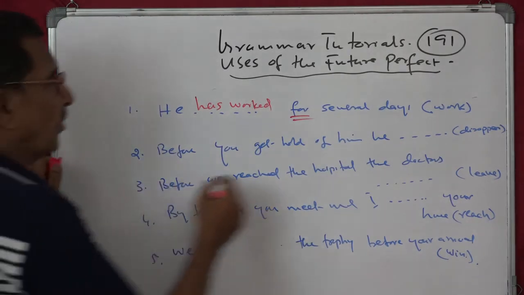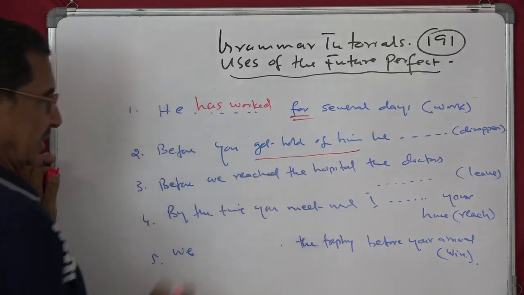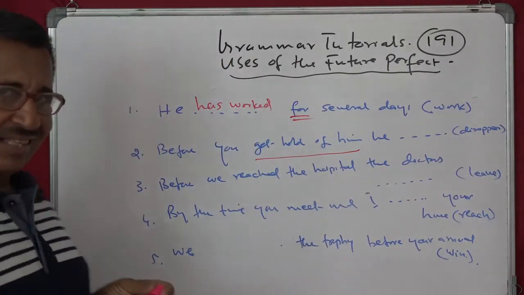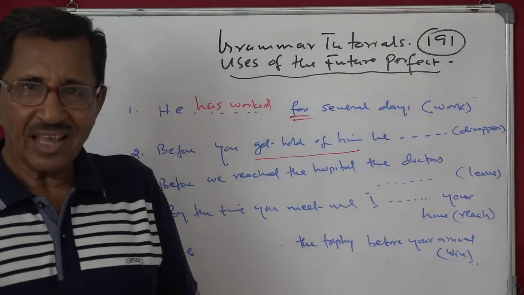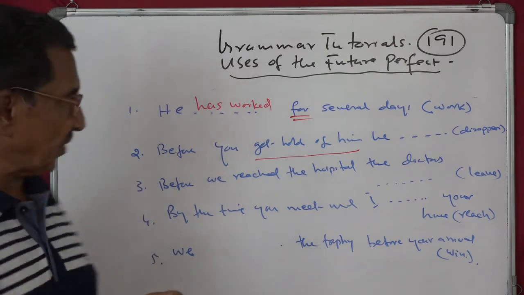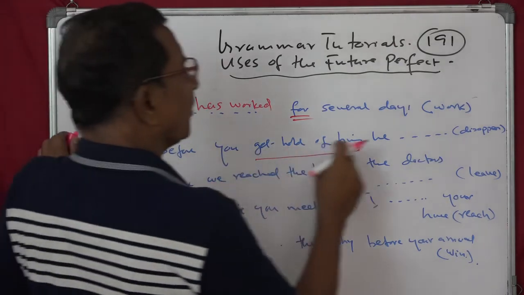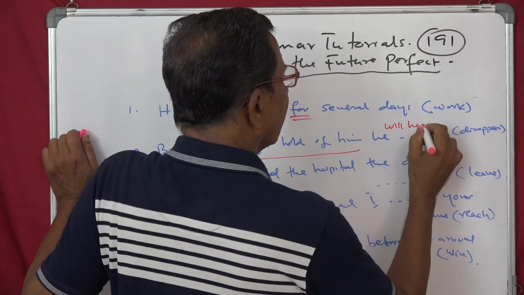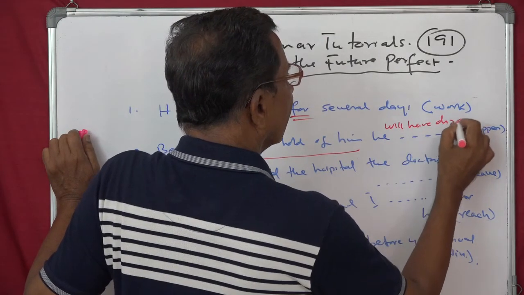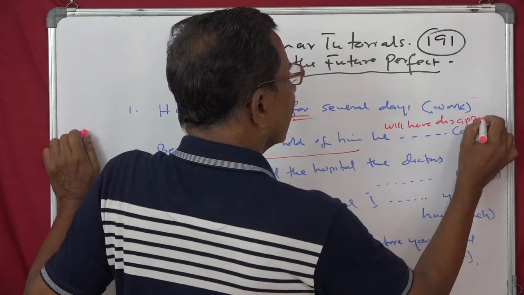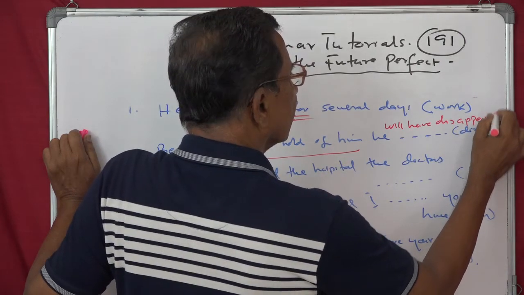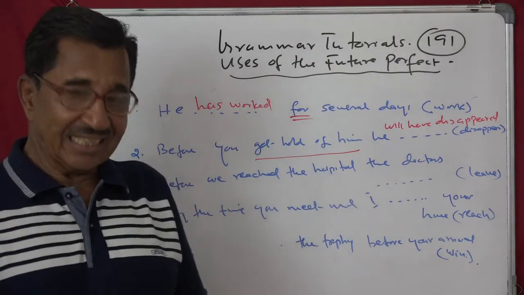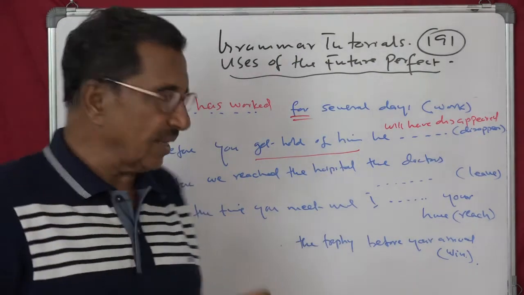Before you get hold of him, present. So naturally, what will this be? That will be future perfect. So before you get hold of him, he will have disappeared. Isn't it? Before you catch him, he will have disappeared. He is an invisible man. You cannot see him. Okay.